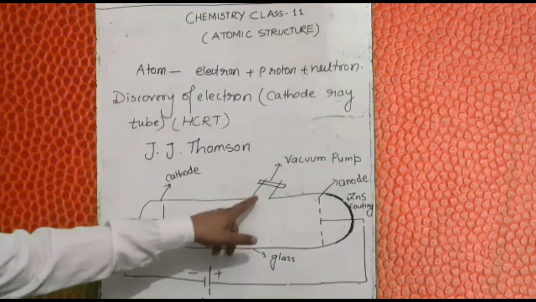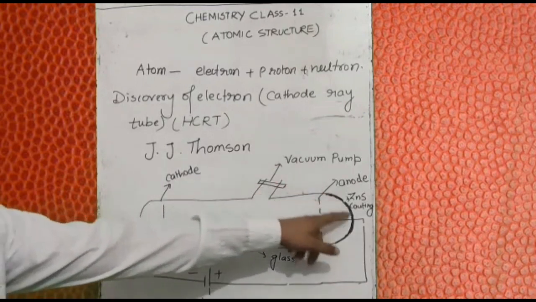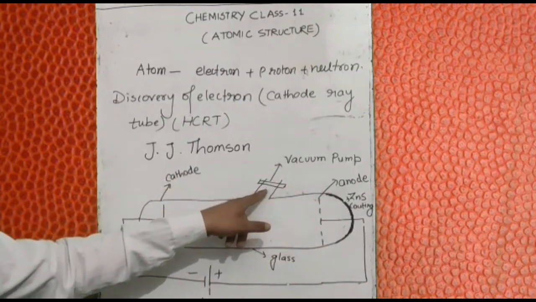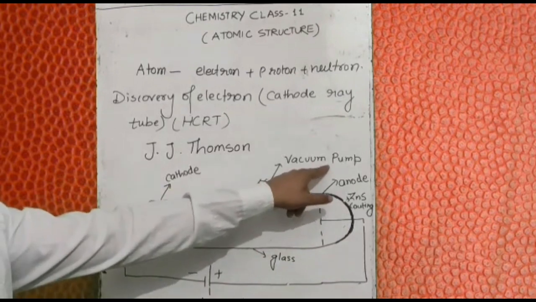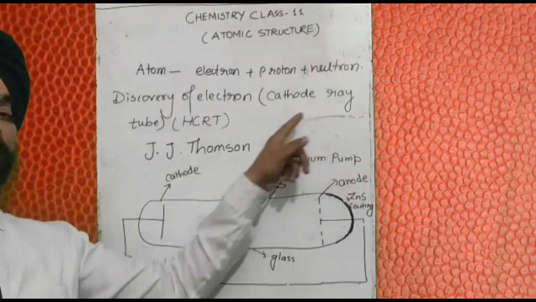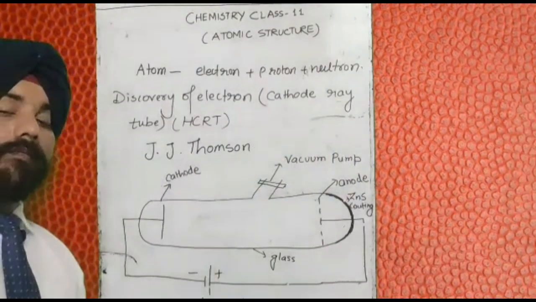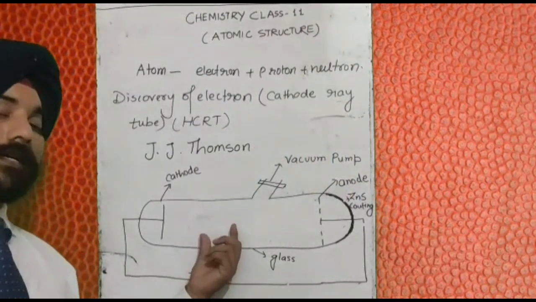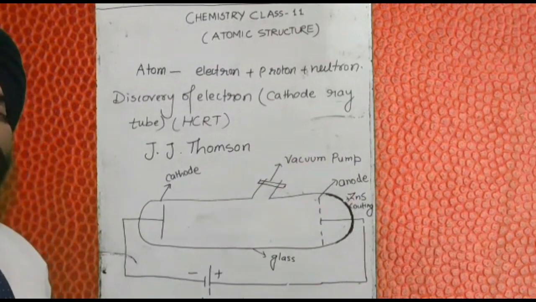One more thing you can see is that this glass tube has a vacuum pump installed. What is the use of this vacuum pump? It is used for sucking the air out of the glass tube.